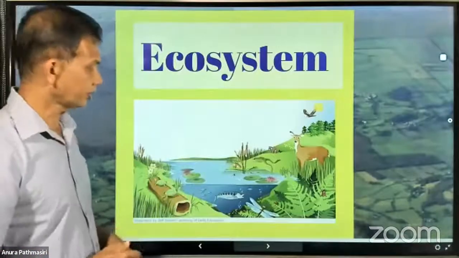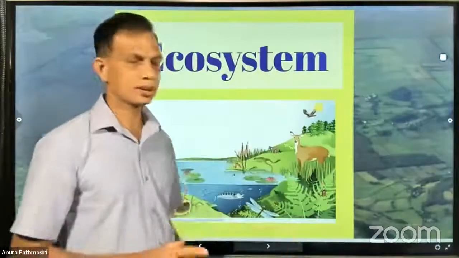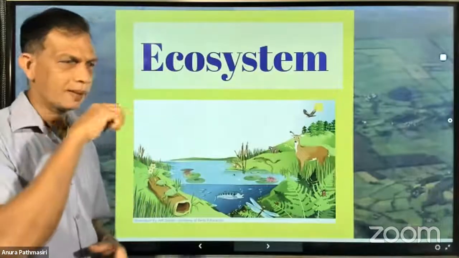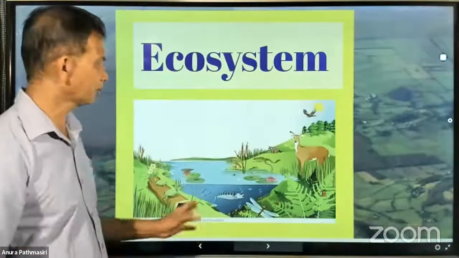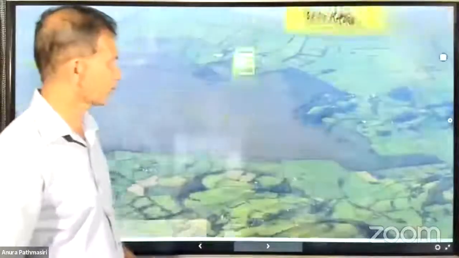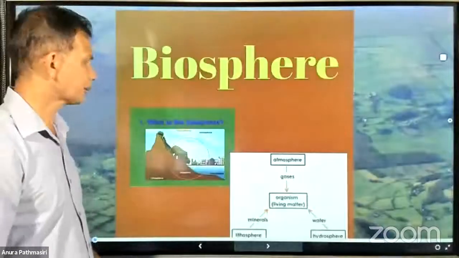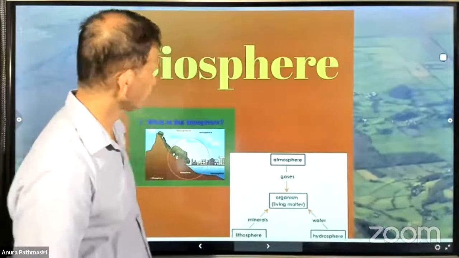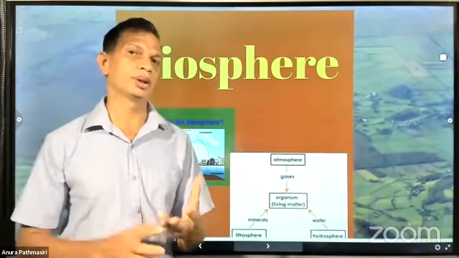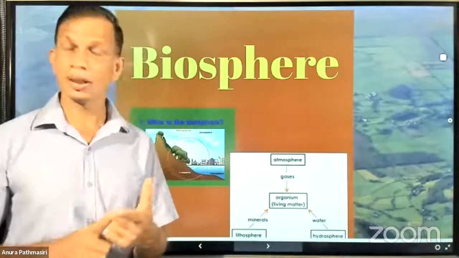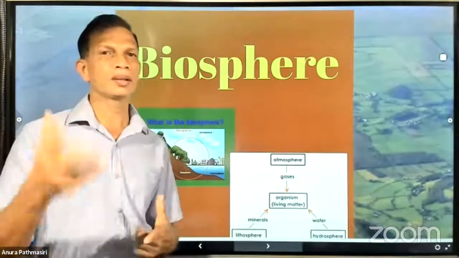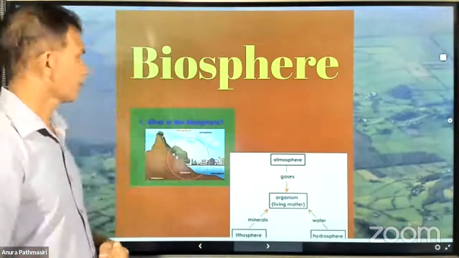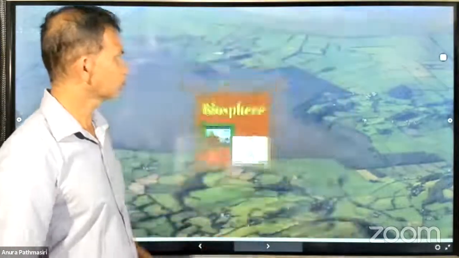The ecosystem, as you can see, is a combination of those individuals, populations, and then the physical environment, as it explains. Then the biosphere. The biosphere is a combination of lithosphere, atmosphere, hydrosphere, and then the organisms, the biosphere together. So there you got the first part.